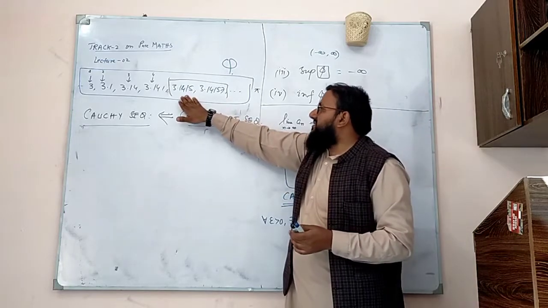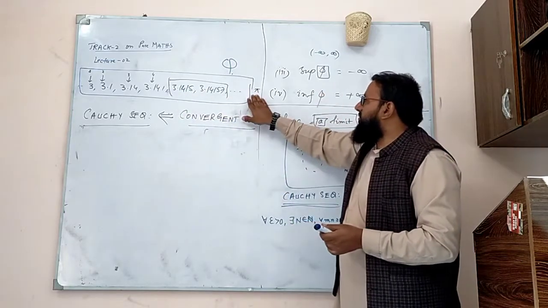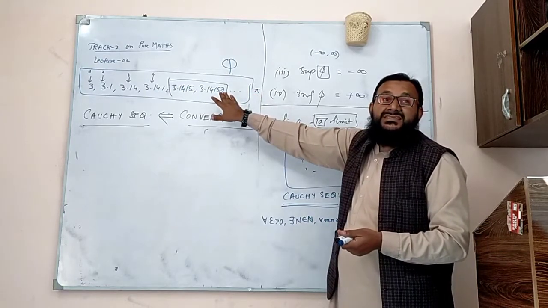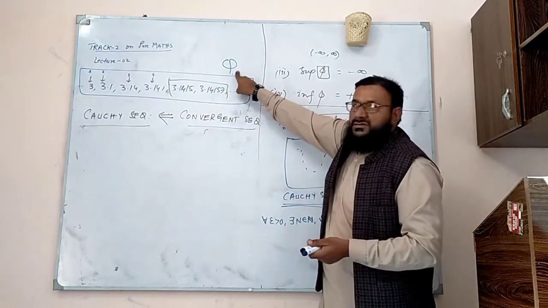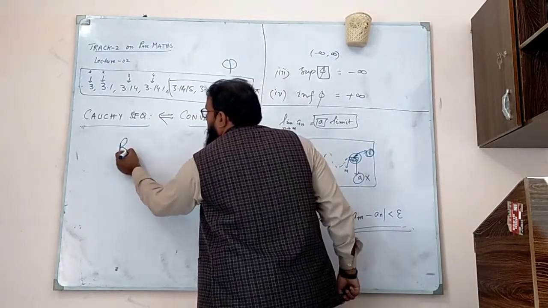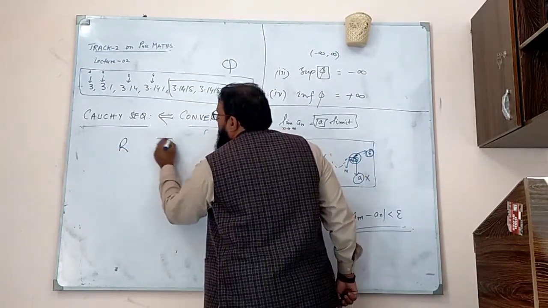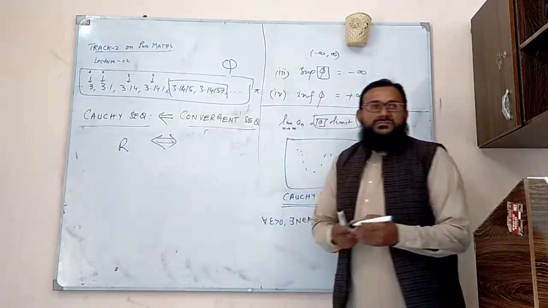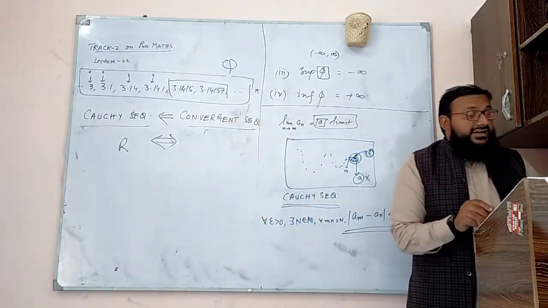Because this is a Cauchy sequence, it converges to pi, which is not rational. So we say that this sequence is not convergent in Q. But if you take the set of real numbers, then every convergent sequence is Cauchy, and every Cauchy sequence is convergent. The reverse is true in the set of real numbers.